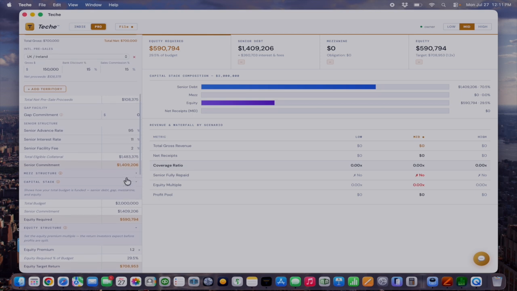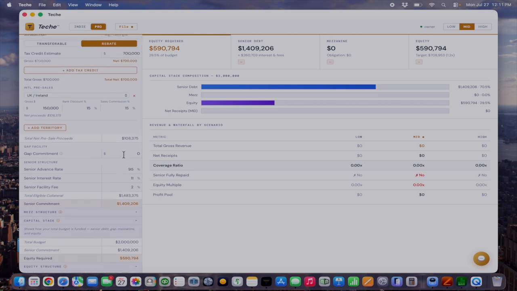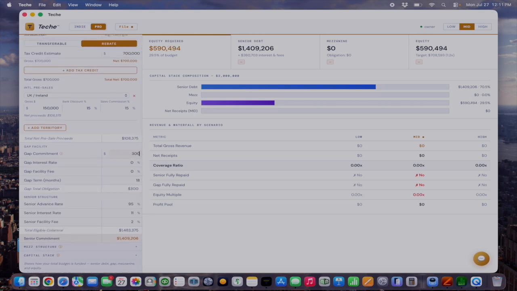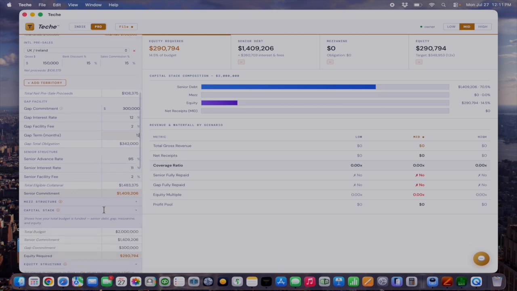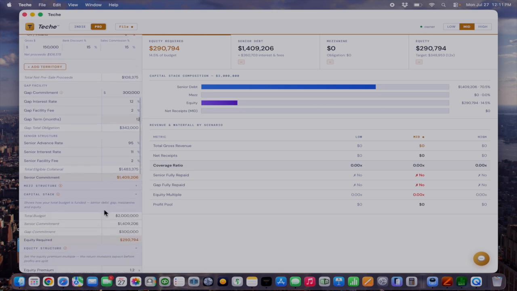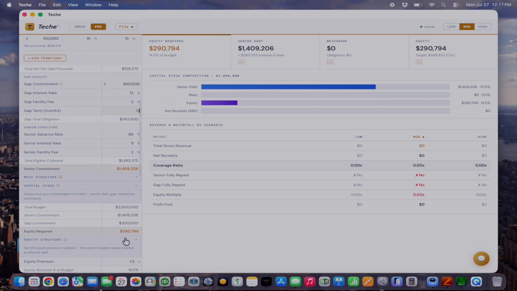So let's add in a gap. Let's say this is at $300,000 with an interest rate of 12% and a facility fee of 2%. And this term will be for 12 months. So now you'll see that the gap commitment has come in and lowered the equity required to $290,000.